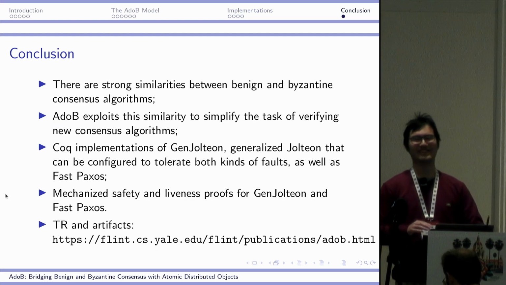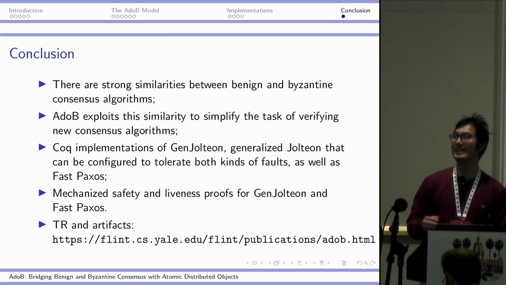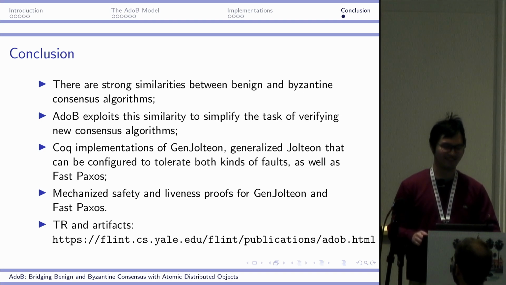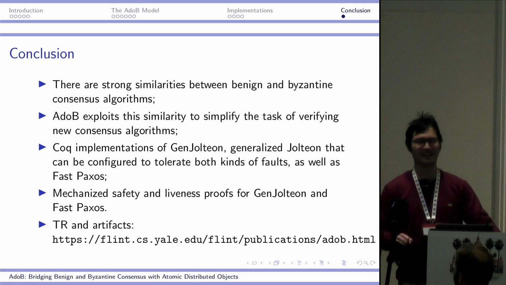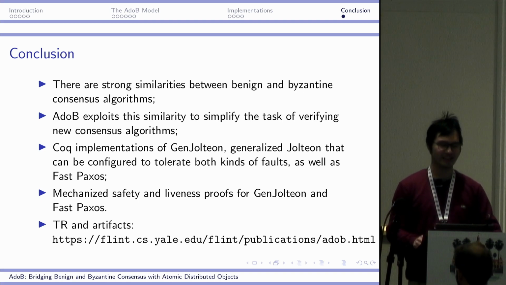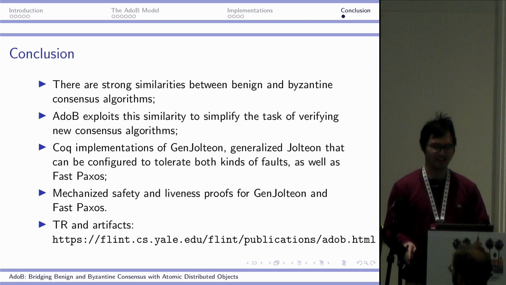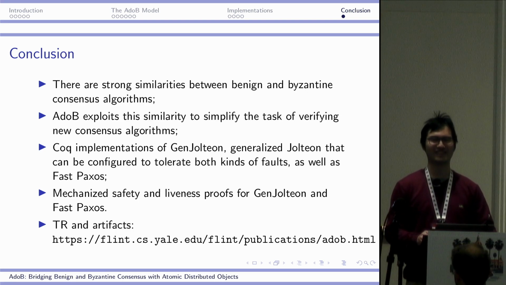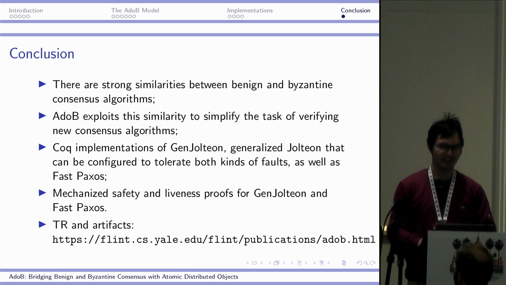So the conclusion of this work is essentially that there are very strong structural similarities between benign and Byzantine fault tolerance. And we can formally exploit this similarity to simplify the task of verifying these new consensus algorithms. And to demonstrate this, we introduced several case studies of safety and liveness proofs of fault tolerance algorithms. And this is also one of the first mechanized liveness proofs of any consensus algorithm.